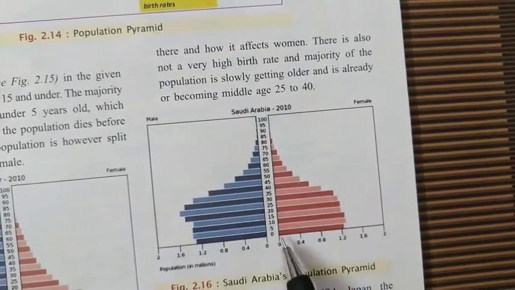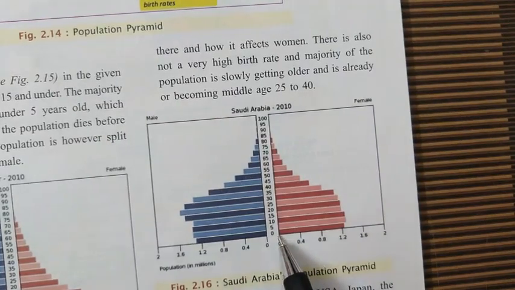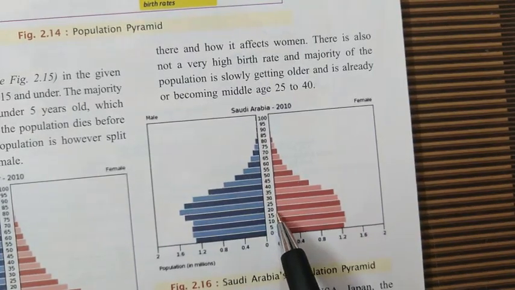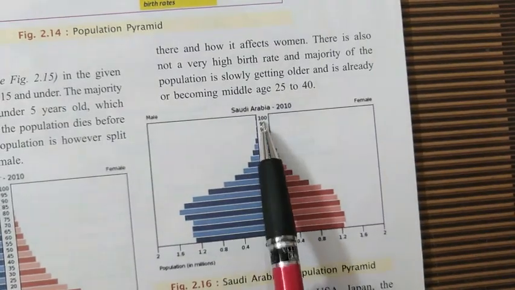Next, each block has an age group: 0 to 5, then 5 to 10, 10 to 15, 15 to 20, and so on, with a 5-year age difference up to 100 years.